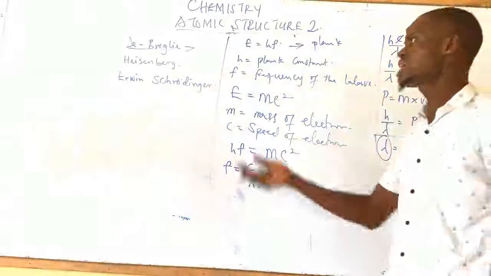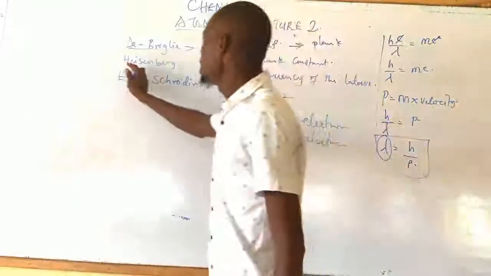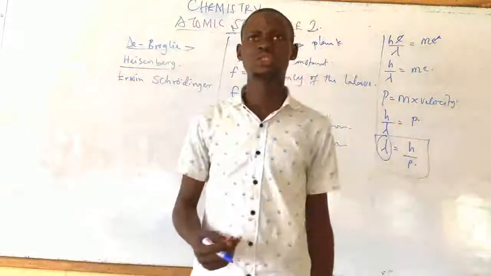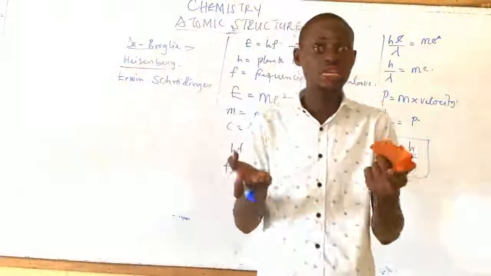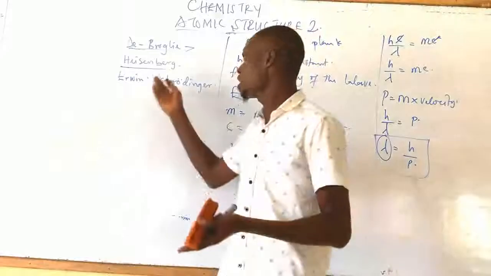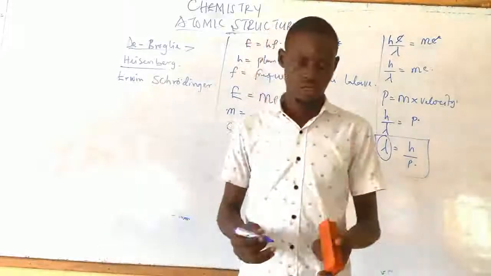Then, another scientist came about with this question: if you know the wavelength of the electron, how possible is it to find the electron where we think it's going to be? Then Heisenberg stated his own principle.